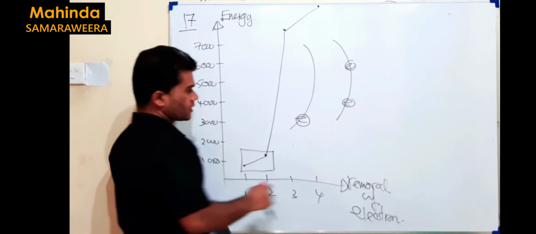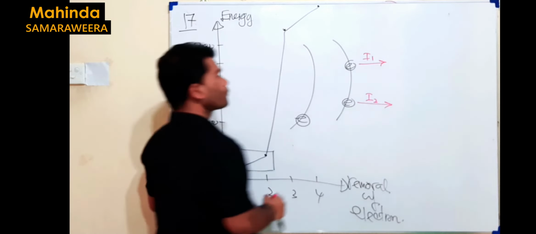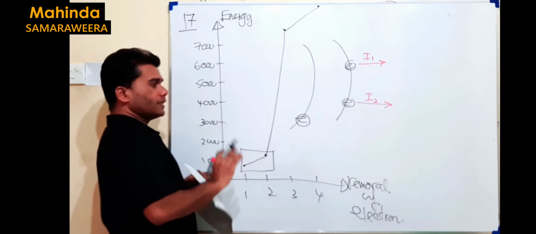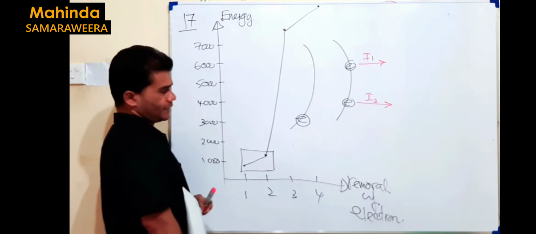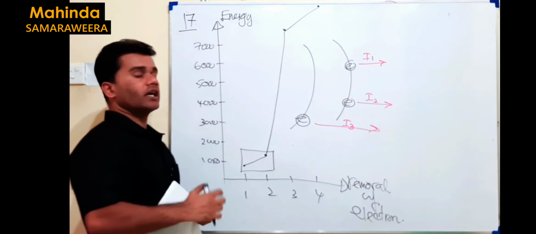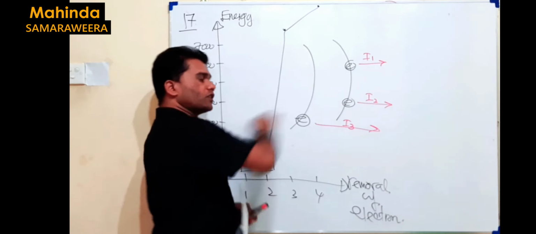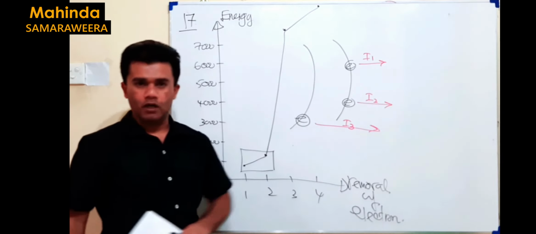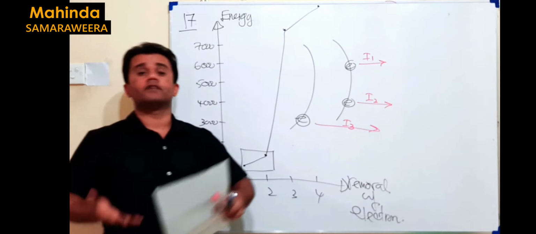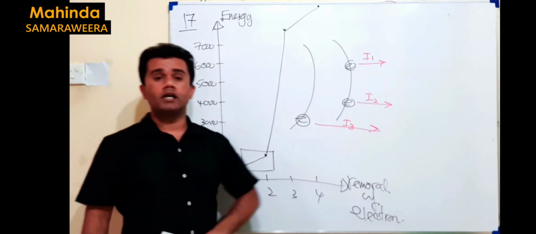That's the meaning of this, because once you remove it I1, it's okay. Once you remove it I2, okay. This is larger than this because after you remove the first electron, the nuclear attraction for the remaining electron increases. But when you go from I2 to I3, there should be a large gap. You know why? Because this electron is very close to the nucleus compared to this. That means this electron is strongly bound. The other thing is, once you remove 2 electrons, the nuclear attraction for the remaining electron further increases. Because of 2 reasons here, there should be a large gap.